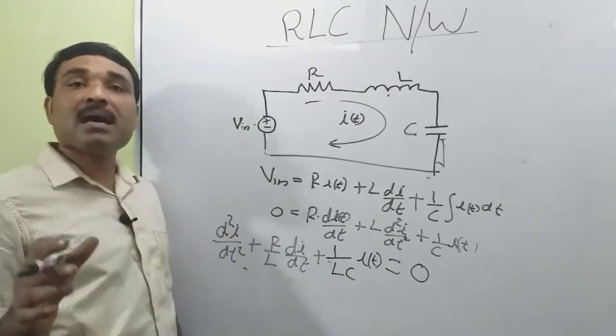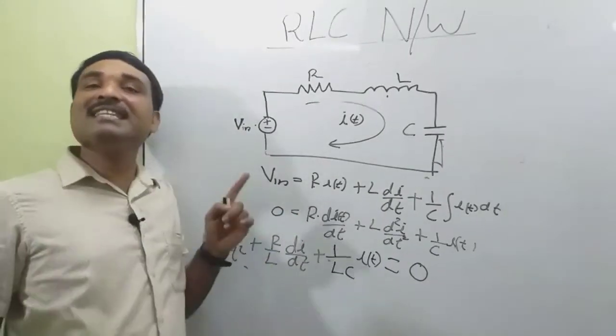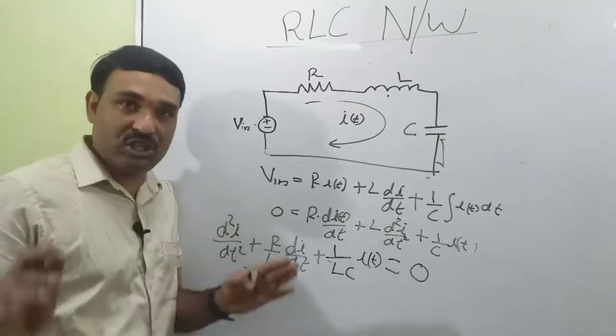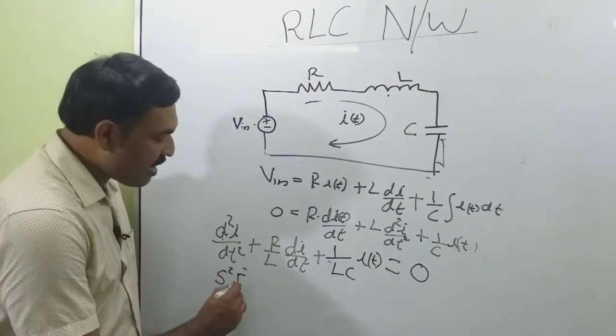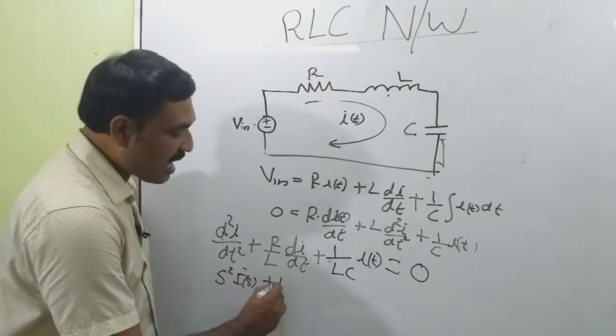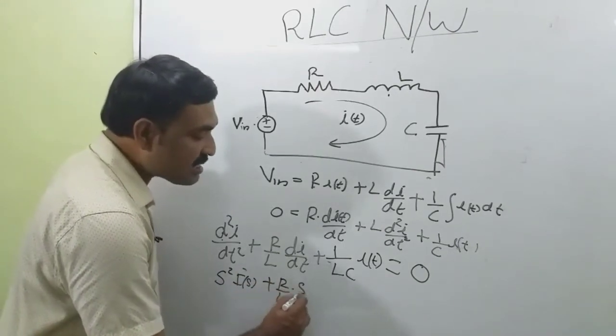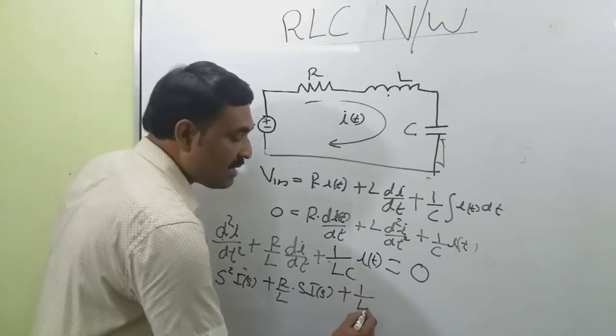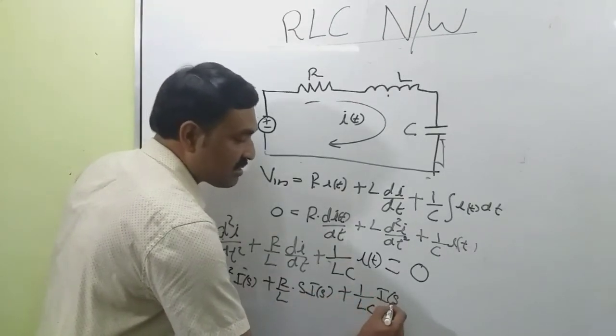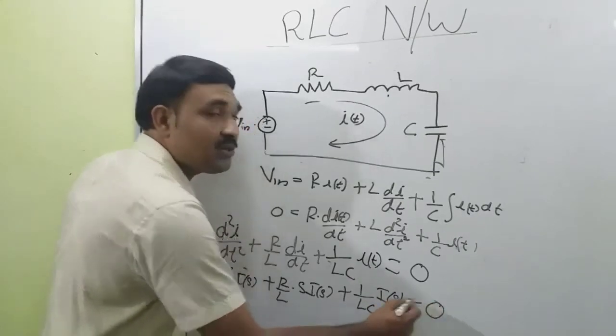Now taking the Laplace transform of this equation by assuming zero initial conditions, we get s squared I(s) plus R/L into s into I(s) plus 1/LC into I(s), equal to 0.